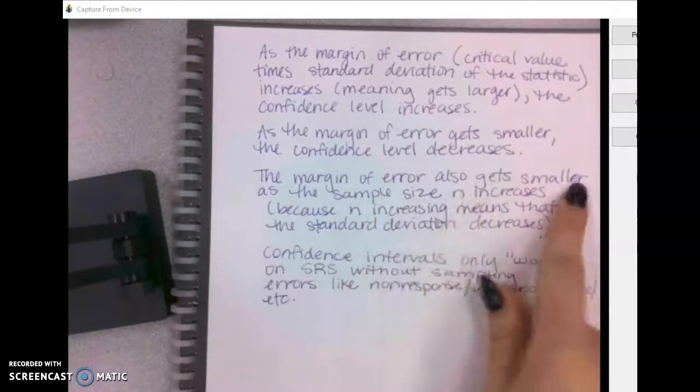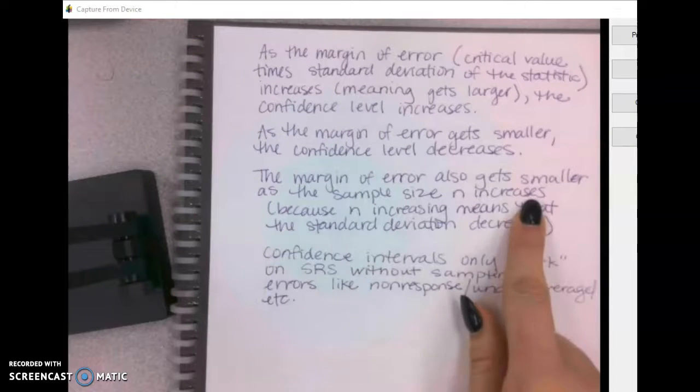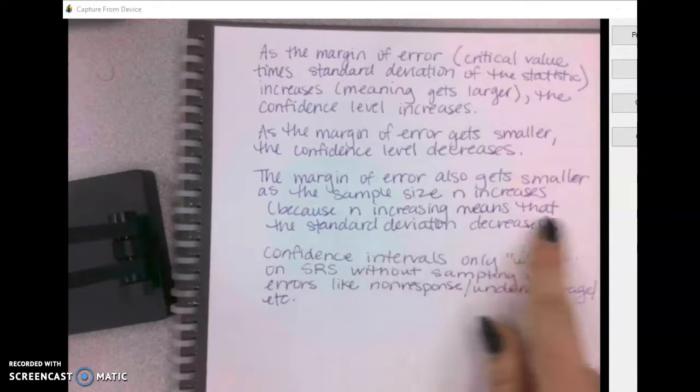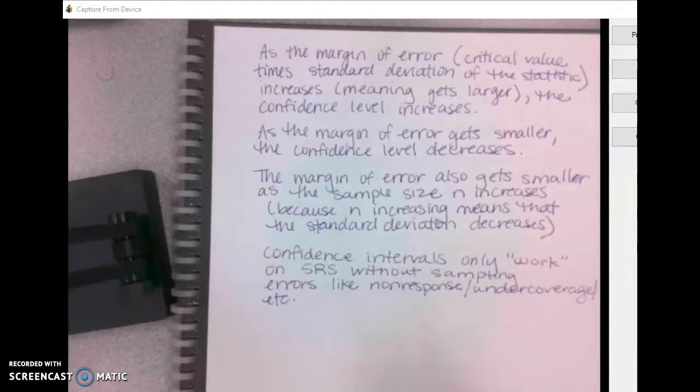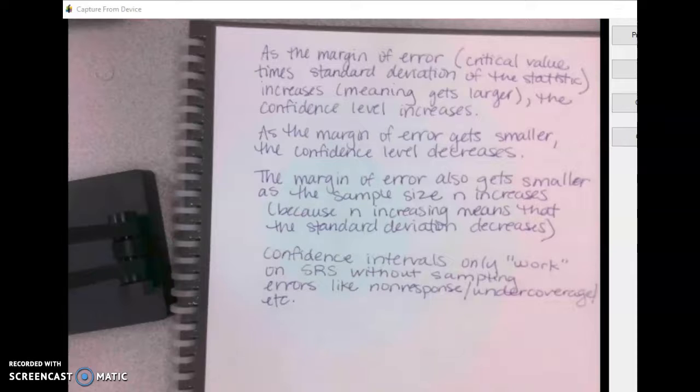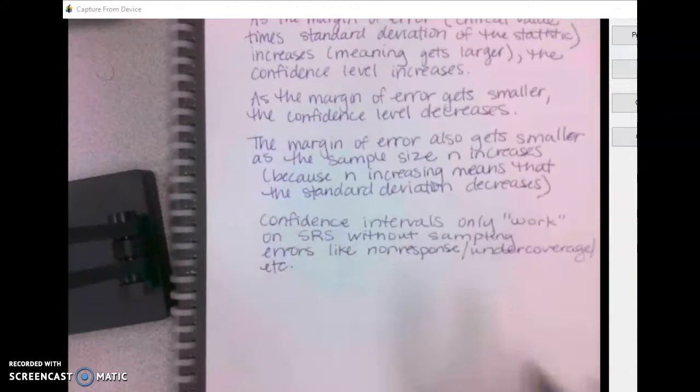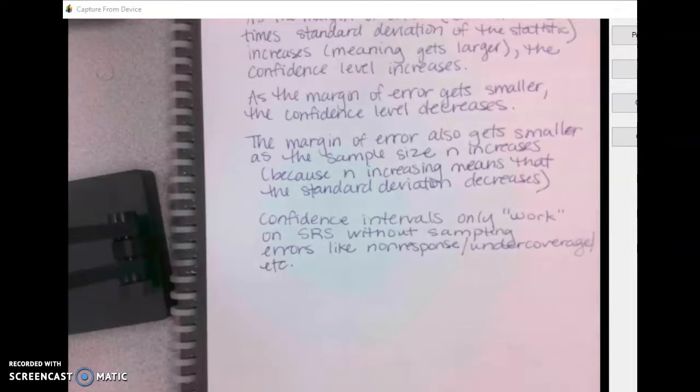The margin of error also gets smaller as the sample size n increases. Because n increasing means that the standard deviation decreases, okay? So we're looking at a smaller margin of error when we're looking at a larger sample. If you get 5 people, we have a greater chance of messing up than if you get like 100 people, okay? But confidence intervals only work on simple random samples without sampling errors like non-response, undercoverage, bias, etc. So these are what we're going to work with from here.